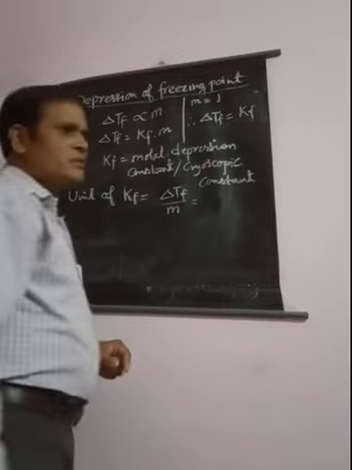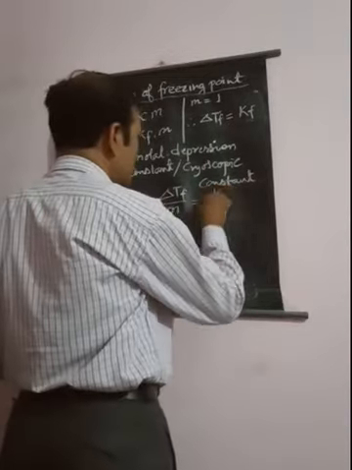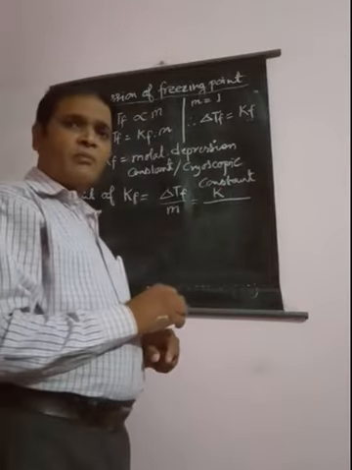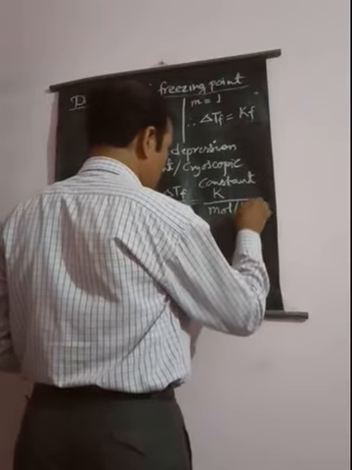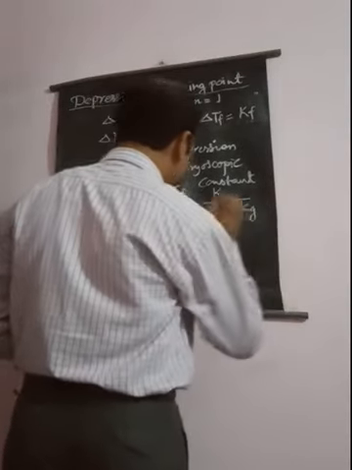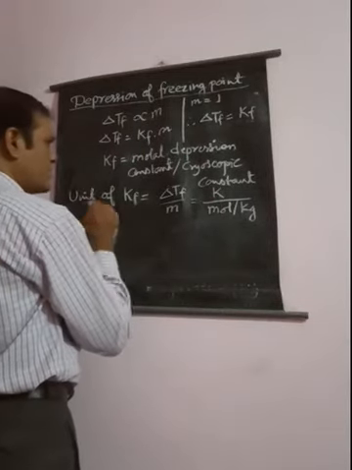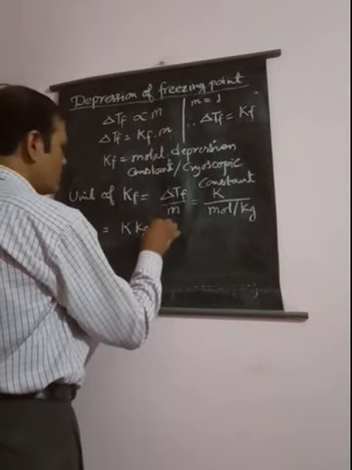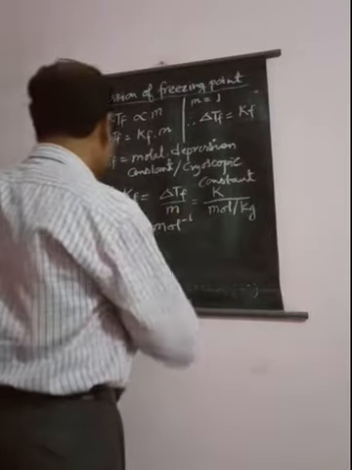Delta Tf denotes temperature, so the unit is Kelvin, and molality is given in mole per kg. So the unit of Kf will be Kelvin kilogram per mole.